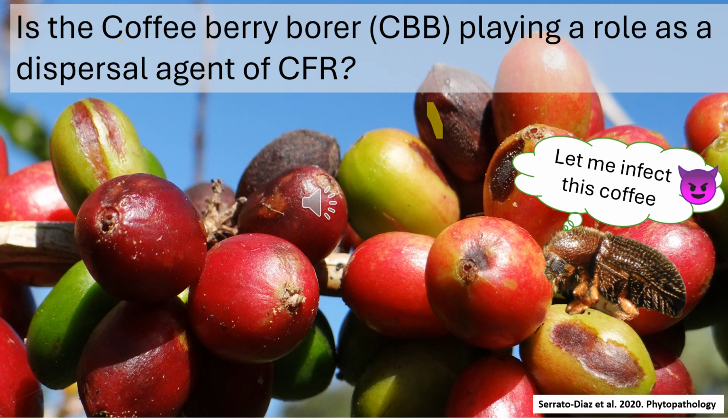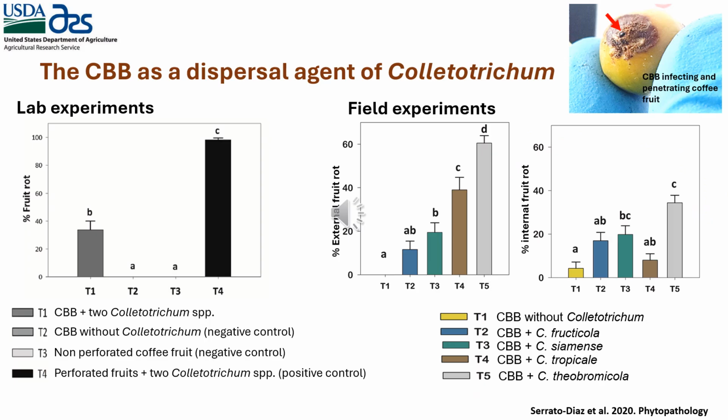Because we found in the field coffee fruits perforated by the coffee berry borer with necrosis, we thought that maybe the coffee berry borer is playing a role as a dispersal agent of coffee fruit rot. To answer that question, we conducted lab and field experiments. In lab experiments, we had 4 treatments. Treatment 1, the coffee berry borer with Colletotrichum. Treatment 2, the coffee berry borer without Colletotrichum.